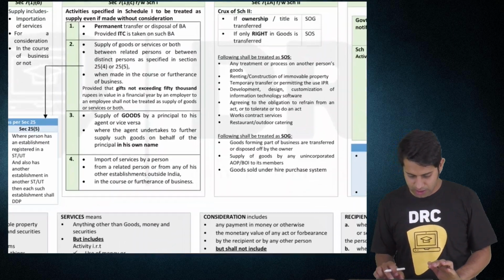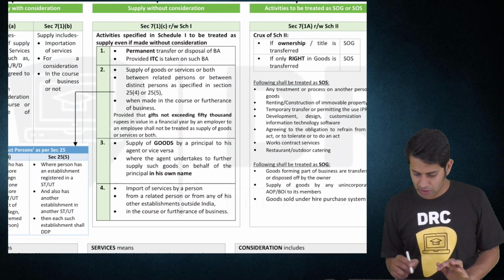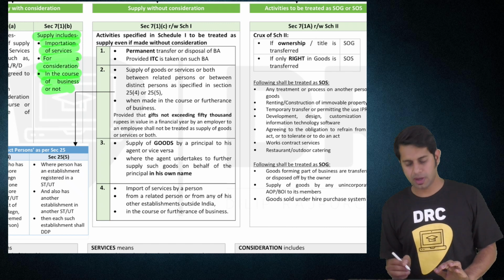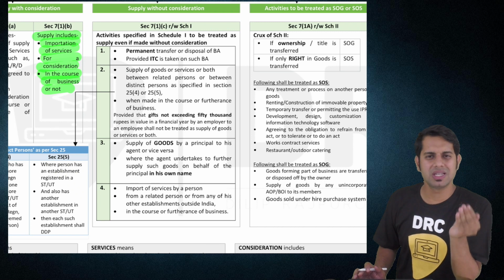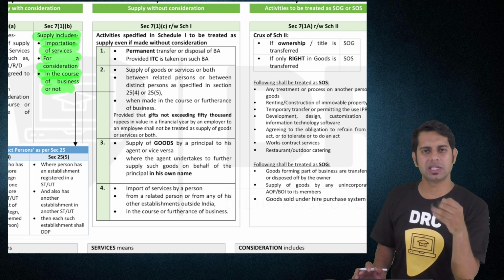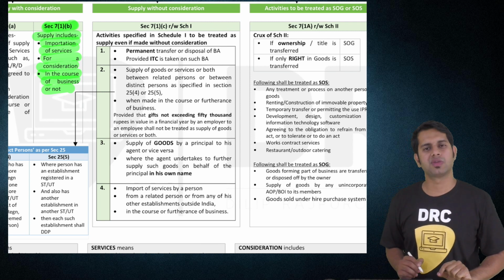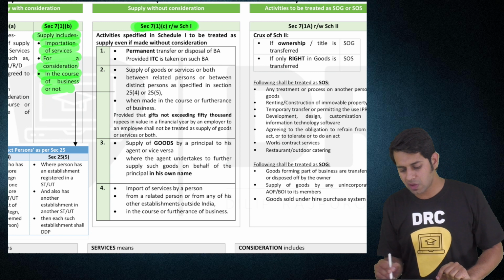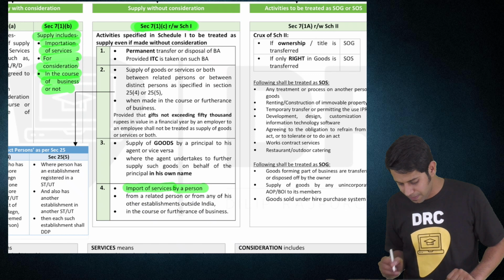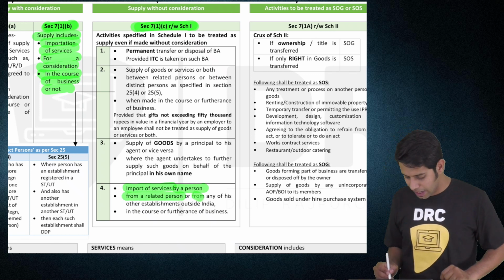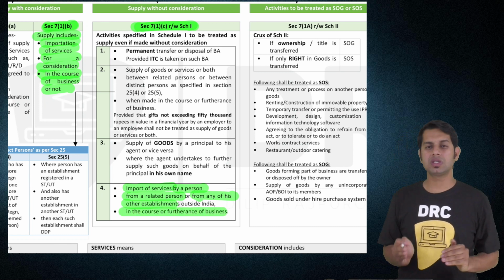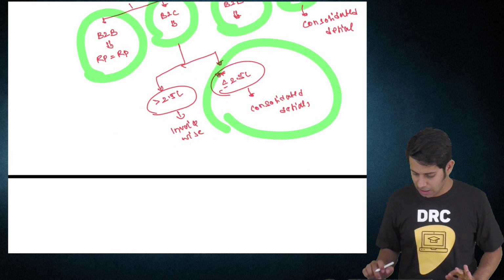Section 7 says what? See, section 7 subsection 1 clause B says importation of services for a consideration in the course of business. Whether it is in the course of business or not does not matter. If there is an importation of services for consideration, then it is always taxable as per section 7 subsection 1 clause B. However, importation of services without consideration will also be taxable if the import of services is by a person from his related person outside India or from any other establishment of his outside India, if it is made in the course and furtherance of business.